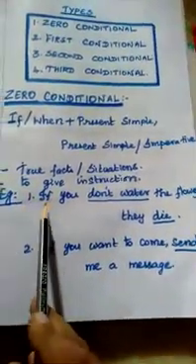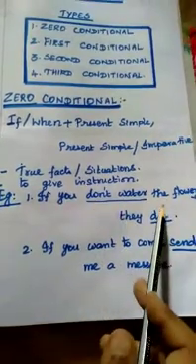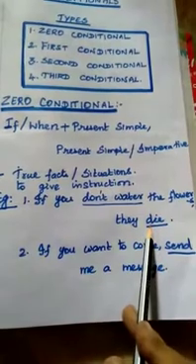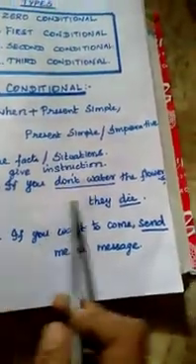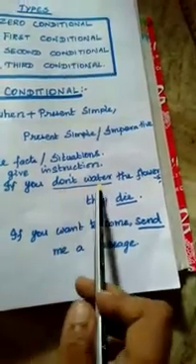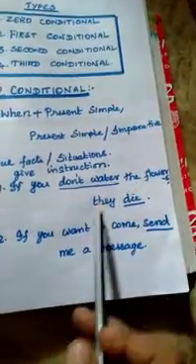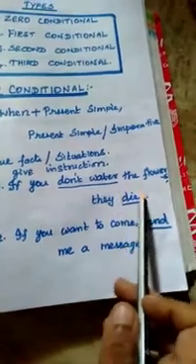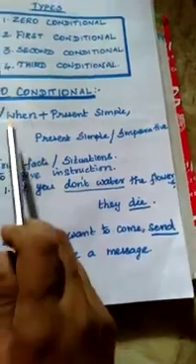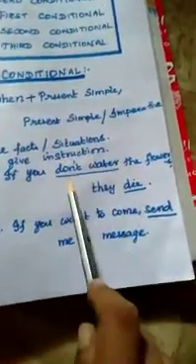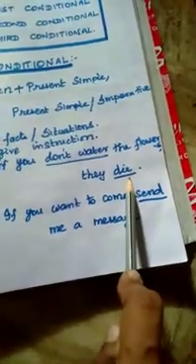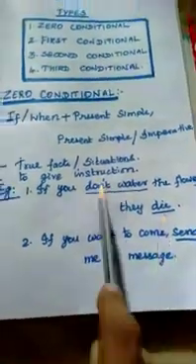Example: if you don't water the flowers, they die. So see here, this is the main clause. It has this verb don't water. This is a simple present. So the subordinate clause they die, it also carries here the verb is simple present. So zero condition we will have simple present in the main clause and simple present in the subordinate clause also. So this is the form we can write.